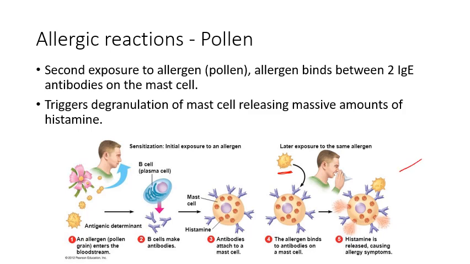And that's what we see here. Our allergen is interacting with two antibodies at the exact same time, and it is causing our mast cells to undergo degranulation, where a massive amount of histamine is released at one time, and that then causes the signs and symptoms of an allergic reaction.